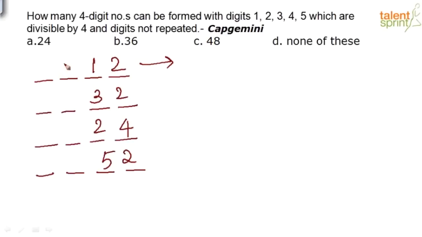In these 2 blanks, how many numbers do you have? You have 3, 4 and 5. You have 3 numbers, right? Out of these 3 numbers, you have to select any 2 numbers to fill these blanks, right? So in how many ways can you select 2 numbers from the 3 numbers? Basically here we are doing a selection. So selection is called combination.